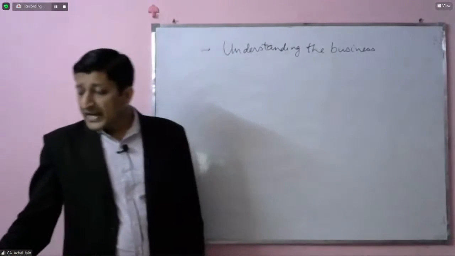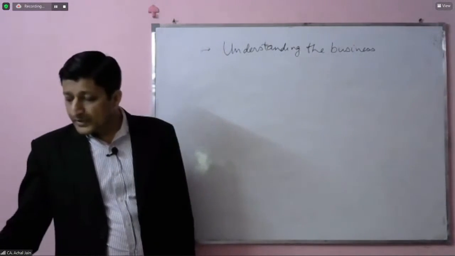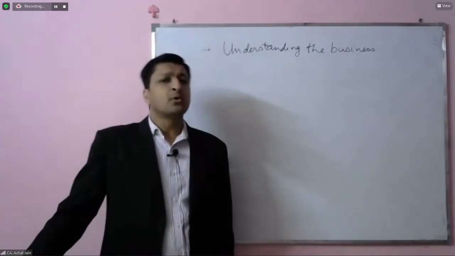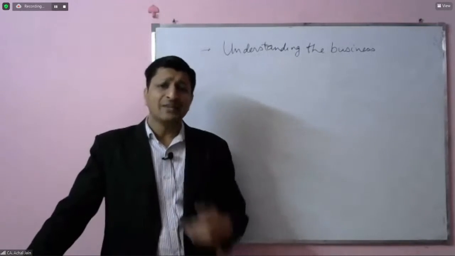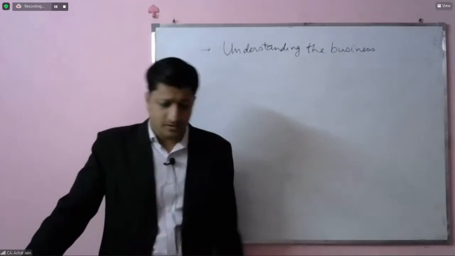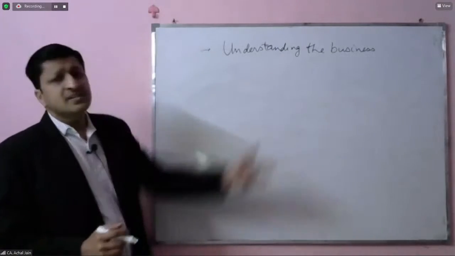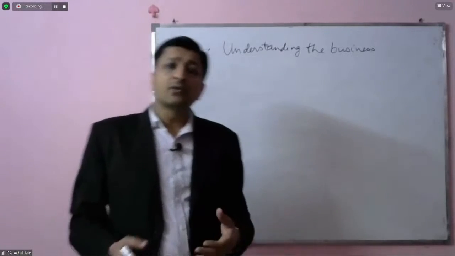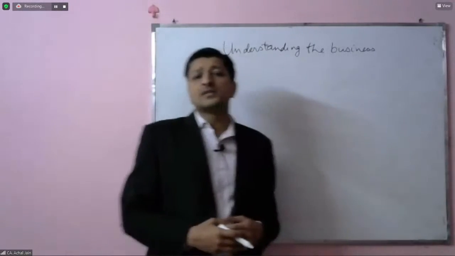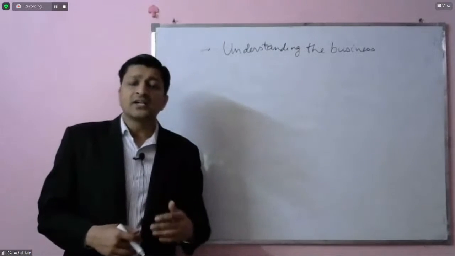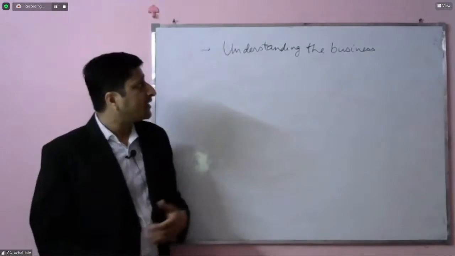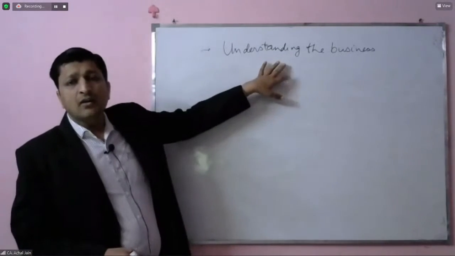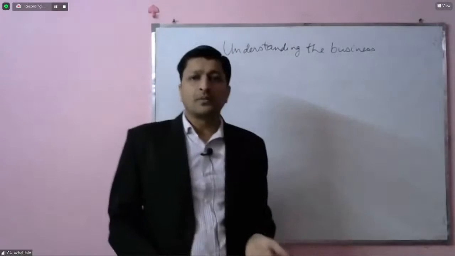If the business of the entity is not understood properly, then the auditor may miss out on many things and he may miss out on various audit procedures. Till the time business is not understood, auditor will not be able to understand what could be the related laws and regulations which the entity should have complied with. So that's why, for the purposes of this assessment, this understanding of business is very, very important on the part of the auditor.